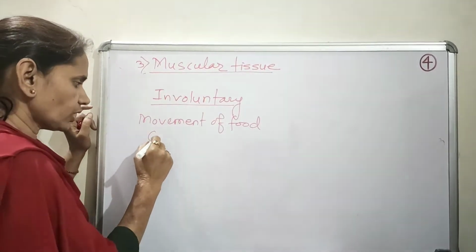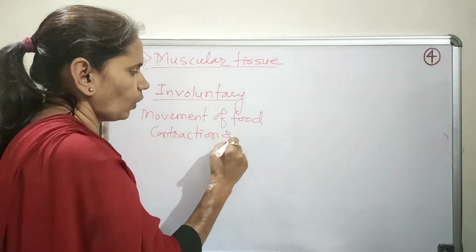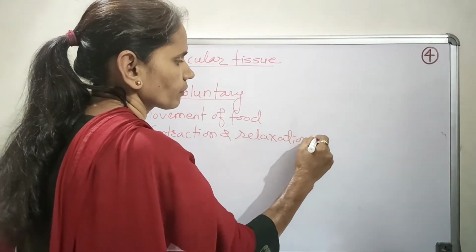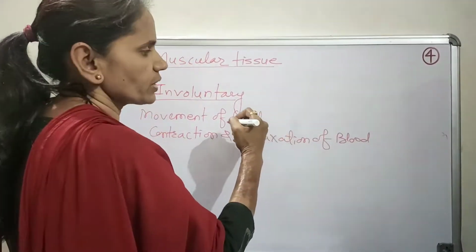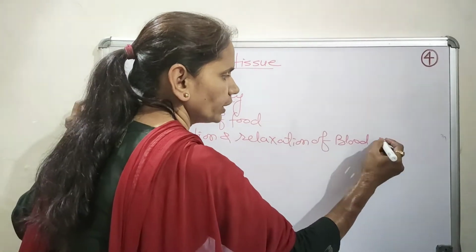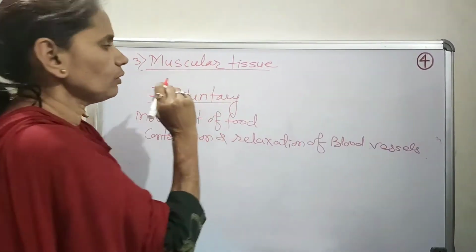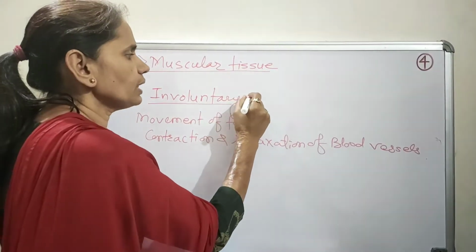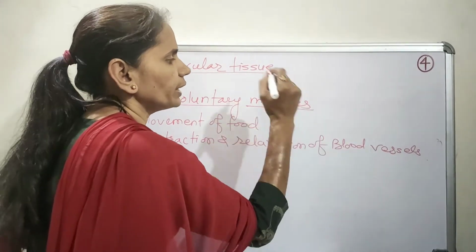Similarly, contraction and relaxation of blood vessels. Now, can you stop or start these movements? No, not at all. So such movements are known as involuntary movements, and the muscles involved in such movements are known as involuntary muscles.